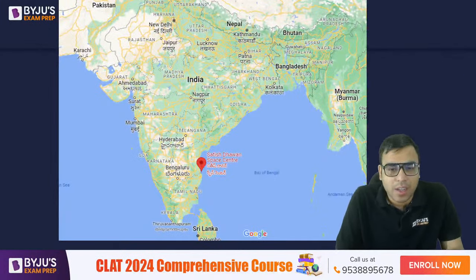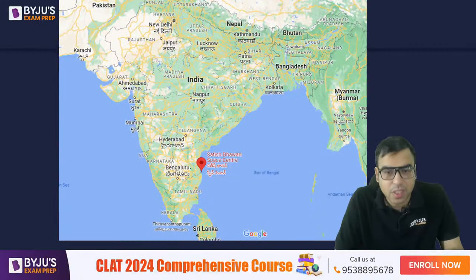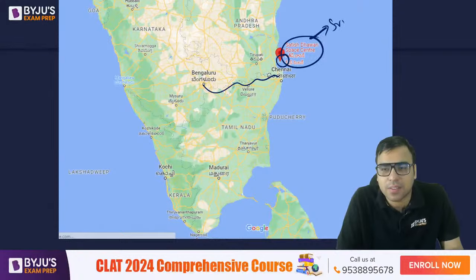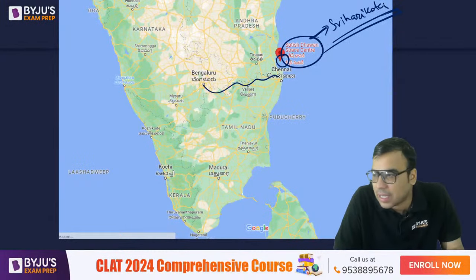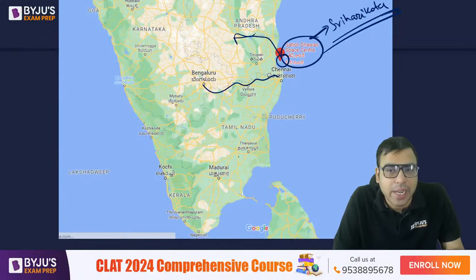Okay, now let me show you here where exactly it is. Is there any issue with the internet or everything is fine? Okay, so here is Andhra Pradesh. This one is Andhra Pradesh, and on the border of Andhra Pradesh and Tamil Nadu, here you will find Satish Dhawan Space Center, Sriharikota. So just have an idea about it, and this island actually belongs to Andhra Pradesh, not Tamil Nadu. Please be aware of it.